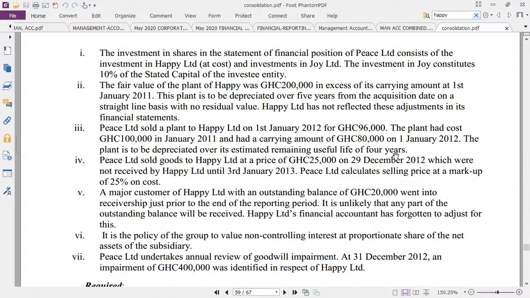Good. So 4,000 goes in there, and we are going to reverse the excess depreciation. Who has charged the depreciation? Happy. So Happy has charged the excess depreciation, and Happy's profit should go down. That's net assets. Second, add back to the PPE. So in short, Happy's profit should be added. So you add 4,000 to Happy's profit, add 4,000 to PPE, and that is all.